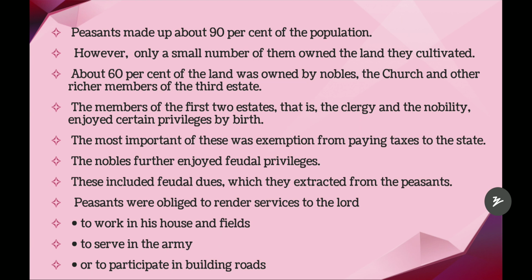The members of the first two estates, the clergy and the nobility, enjoyed certain privileges by birth. They had their land, and they got many advantages by birth. The most important of these was exemption from paying taxes to the state, meaning the clergy and the nobility did not need to pay any taxes. The nobles further enjoyed feudal privileges, meaning what? The peasants, the small farmers, were treated as slaves, so they had to work for these nobles and clergy people. They had to treat them as nobles. Nobles means kings.